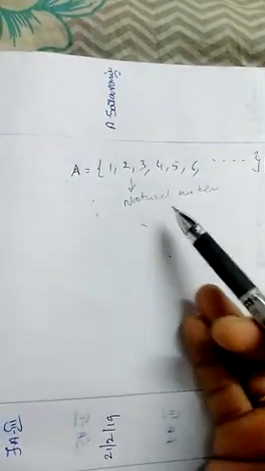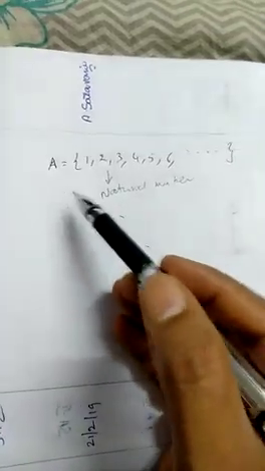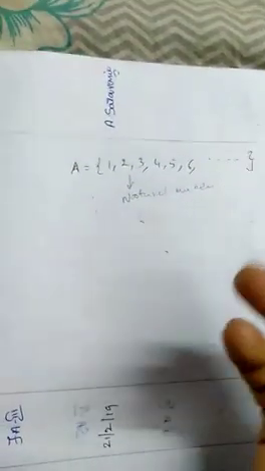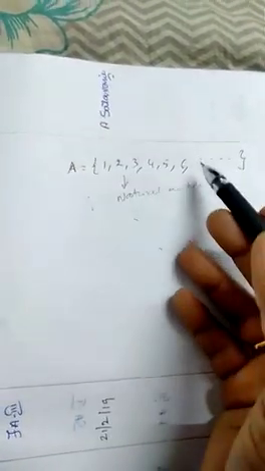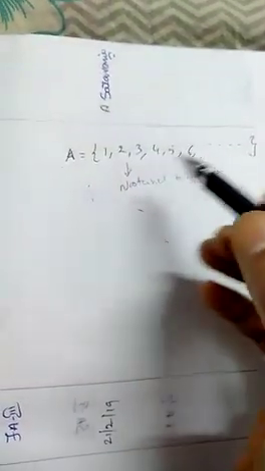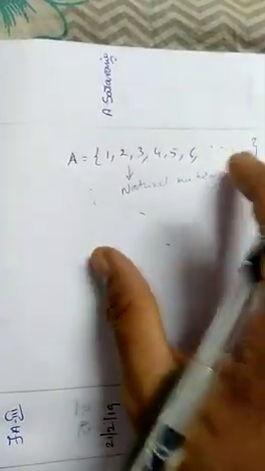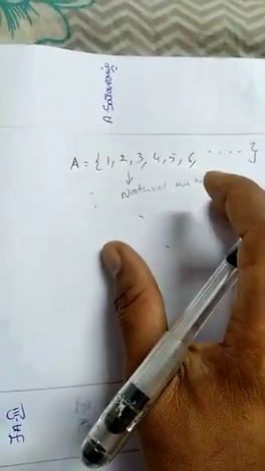Natural numbers are also called counting numbers. You know that 1, 2, 3, 4, 5, 6. Even if you ask the question, write down the natural numbers, I'll say 1, 2, 3, 4, 5, 6. If you ask someone else also, he'll say only 1, 2, 3, 4, 5, 6. This is called a well-defined collection.